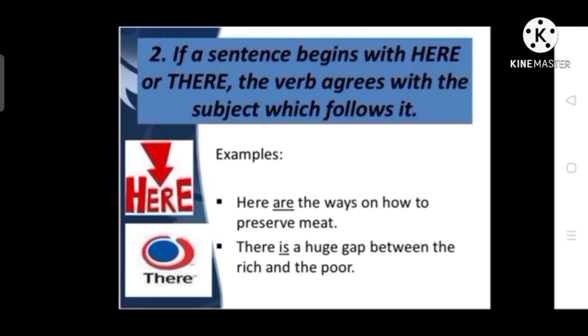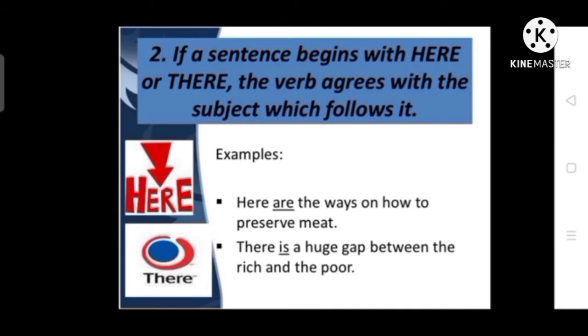You sing so well. According to rule number 2, if a sentence begins with here or there, the verb agrees with the subject which follows it. It means after the verb, we have to notice which type of subject is used, whether it is in singular form or in plural form. So according to that subject, we have to add a verb.